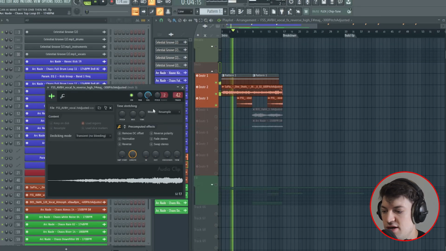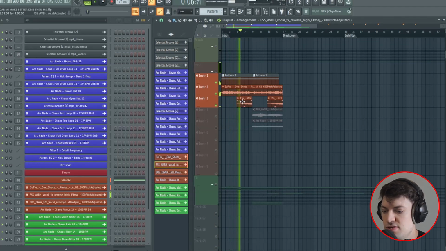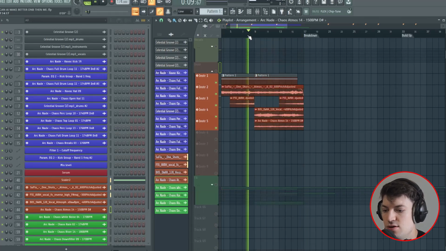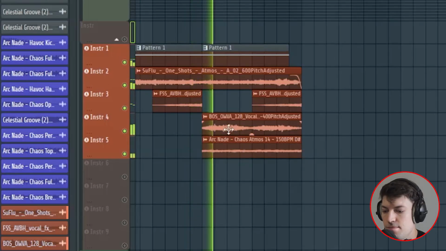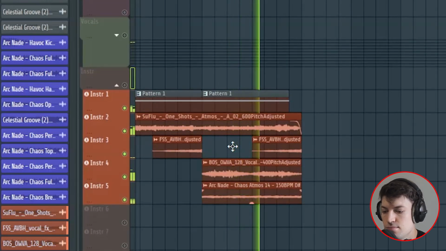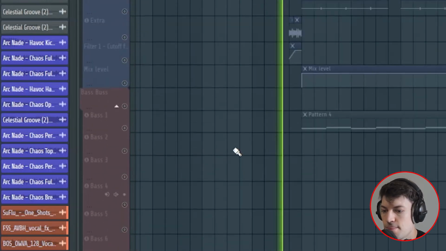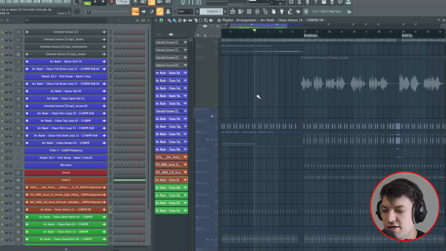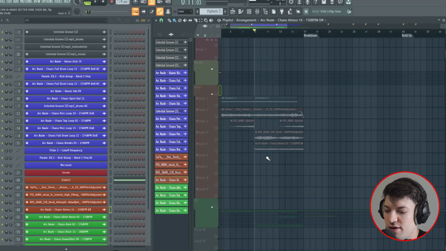And then I found this little vocal element here to add in at the end of each 8 bars. And then I found this vocal, and then I used one of my Atmos to layer it all and have it keep building for the next 8 bars. And I thought it just sounded way fuller than just one instrument like this. Basically just built on this idea and made it sound way fuller and have way more going on as well.